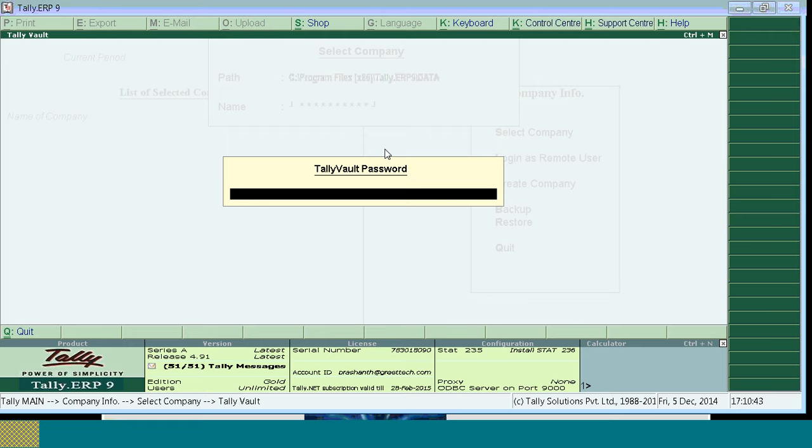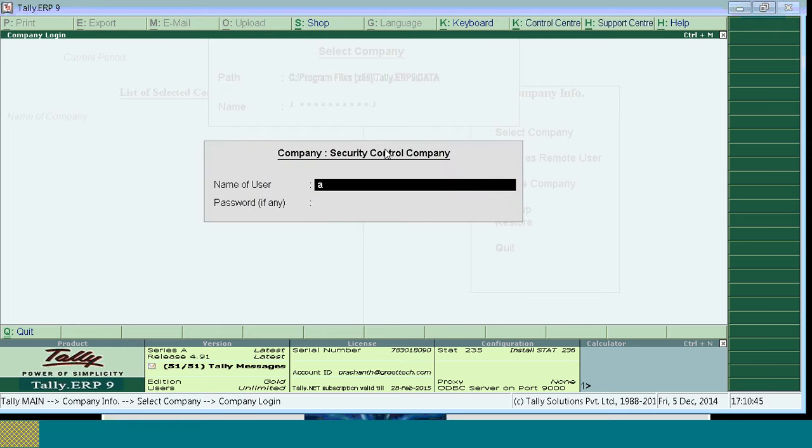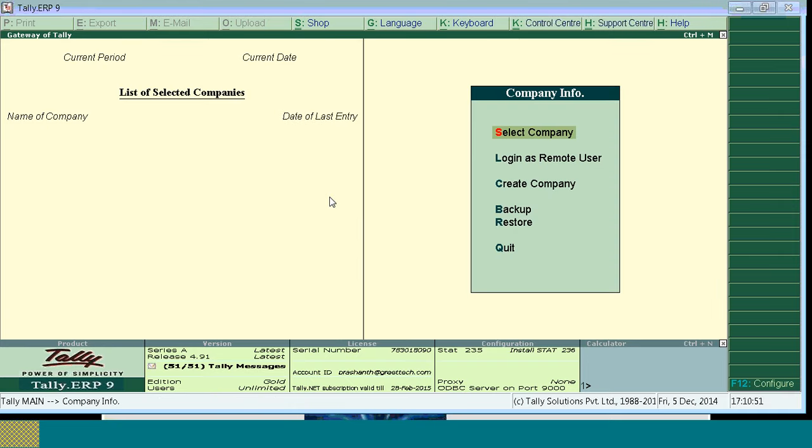So now I'll open a company with security control. As for this company, security control is provided. If you don't give the security control password, the company will not open.